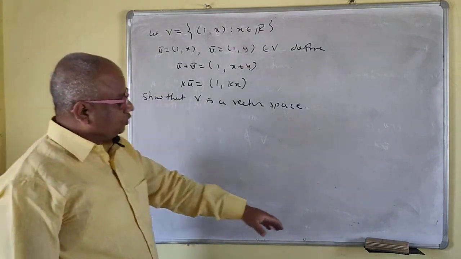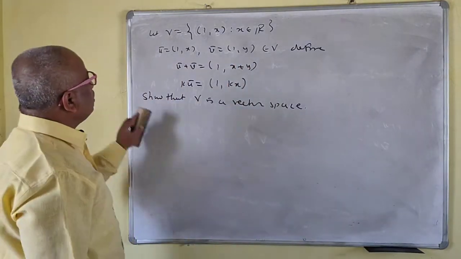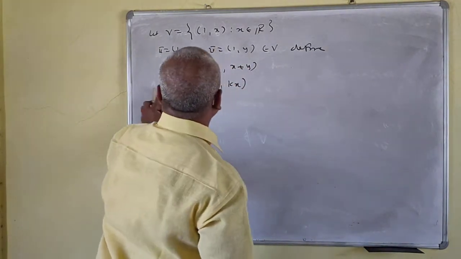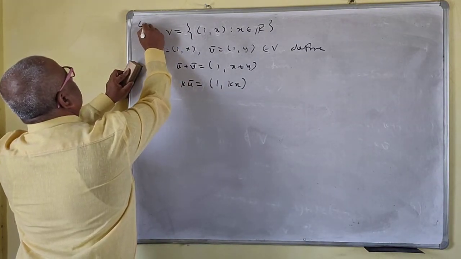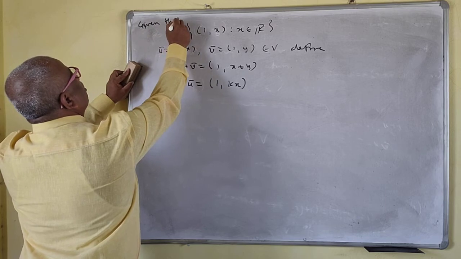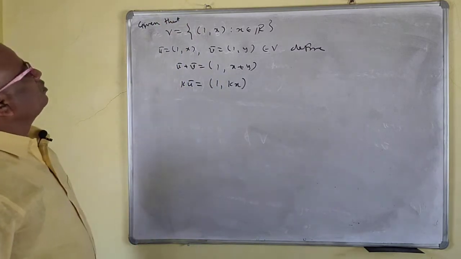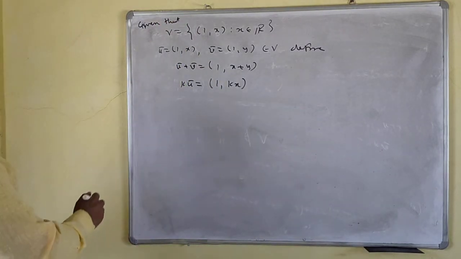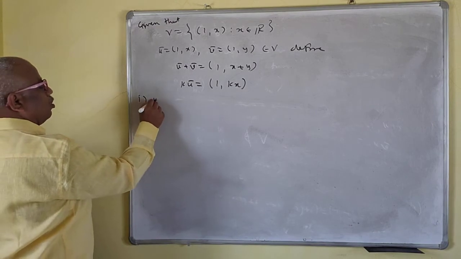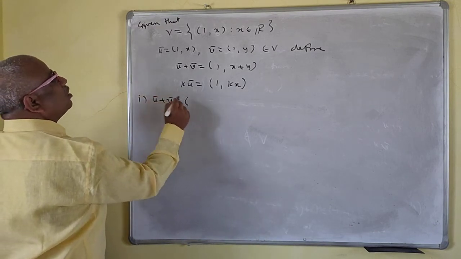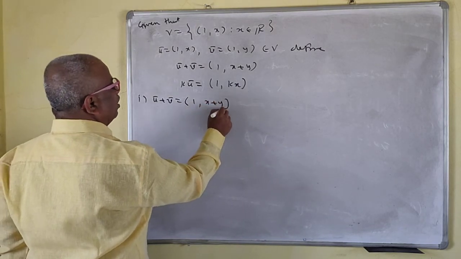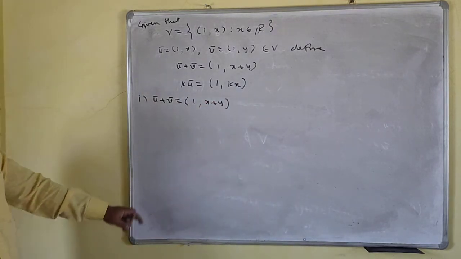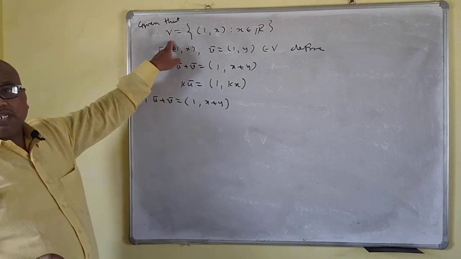Okay. Solution. You have to show that this is a vector space. So, given that V is equal to this. Now u bar plus v bar is equal to (1, x plus y). See here how the elements of V are.